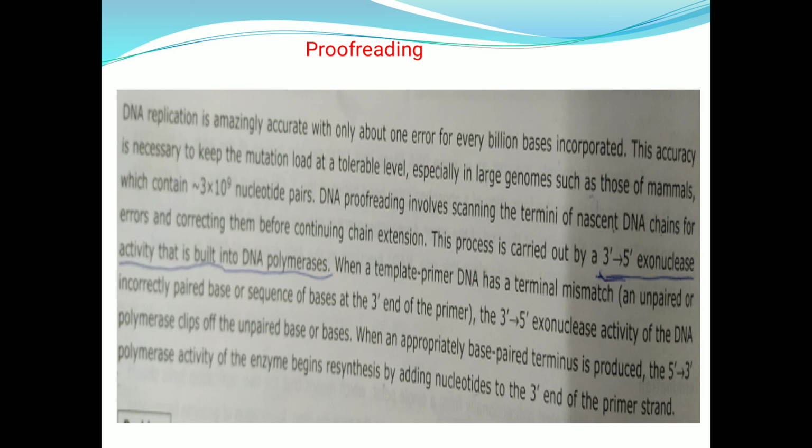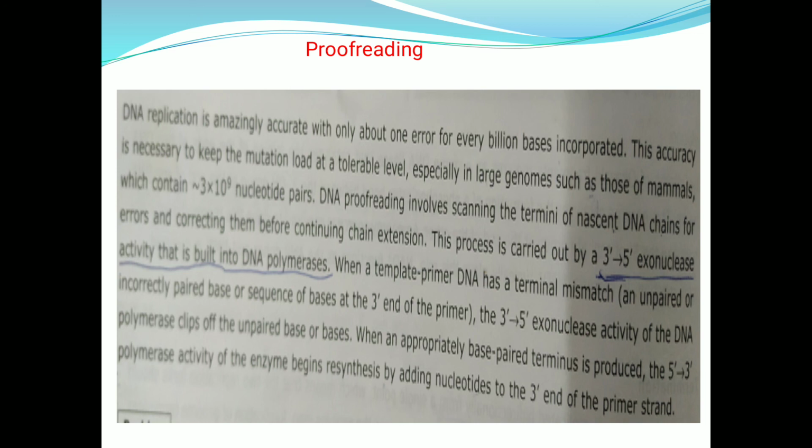That is called proofreading. Only the complementary nucleotides should be added. And how does proofreading occur in E. coli? DNA replication is amazingly accurate with only about one error for every billion bases incorporated. For every billion, only one error will be there.